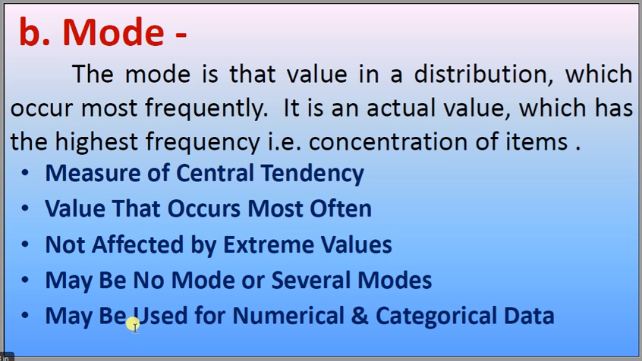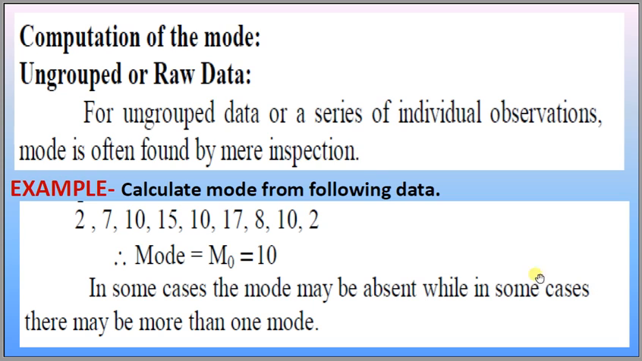What is mode? Mode is that value of the distribution which occurs most frequently. The most frequent value in the series is called mode. It is an actual value which has the highest frequency, that is, concentration of items. It's a measure of central tendency, the value that occurs most often, not affected by extreme values. There may be no mode or several modes, and it may be used for numerical and categorical data.